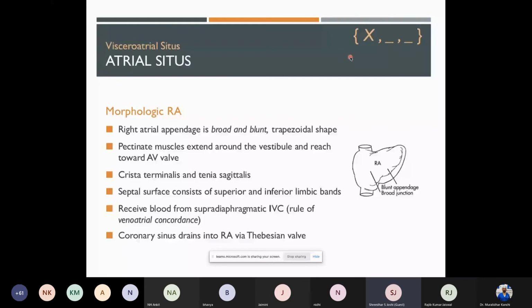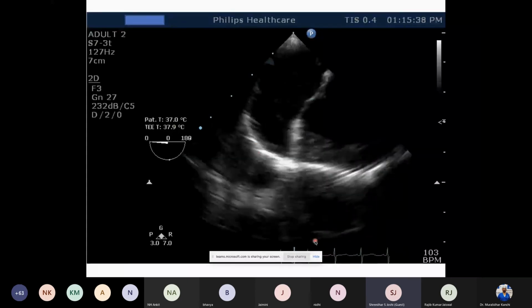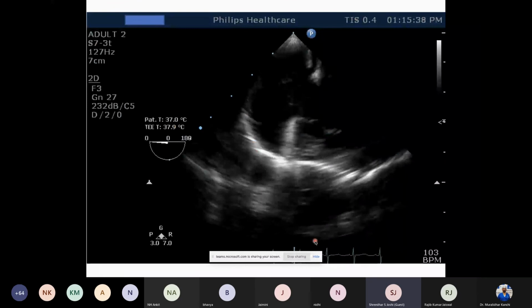There's a repetition of the same findings. Like I repeated again, the supradiaphragmatic IVC by rule always drains into the right atrium, or the chamber that it drains into can be labeled as right atrium. The coronary sinus almost always drains into the right atrium by the Thebesian valve. This is one of the transesophageal echo images showing the right atrial appendage with a broad base connected to the atrium.